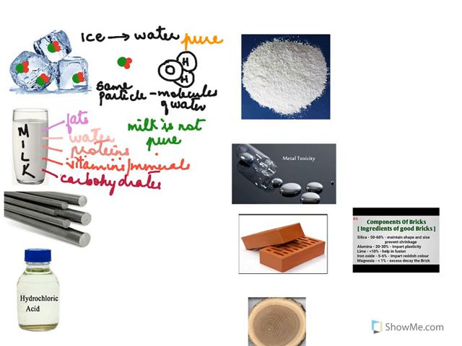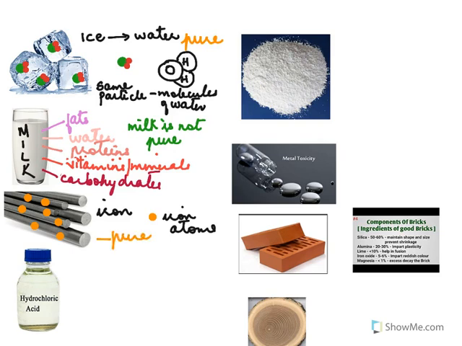In the next picture, we have bars or rods of iron. Now in the rods of iron, if it's pure iron, you will just have one kind of particles, and these particles are those of the iron atom. All particles will be the same iron atom. So we can say that this iron rod, this substance, is pure.